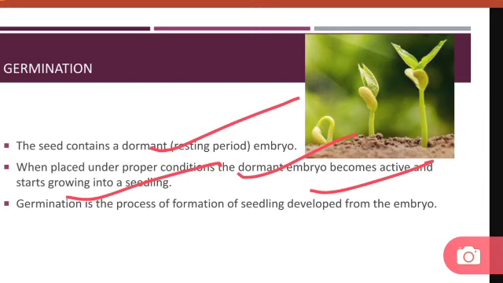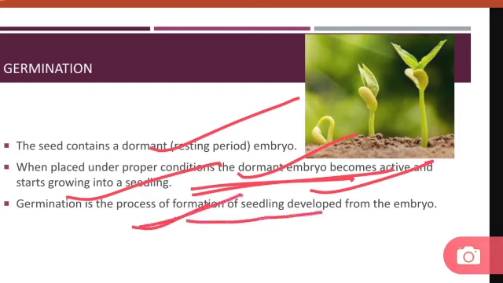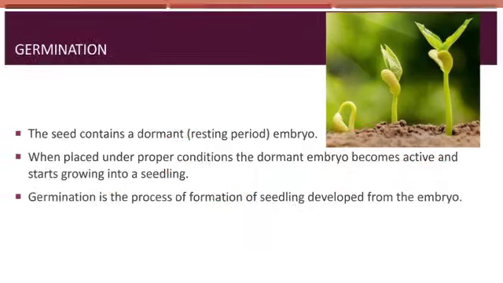So when the seeds are in their dry stage, we think that the seeds are in an inactive phase, but there are certain chemical reactions that take place in the seeds which we don't know about, but once they get a favorable condition, they start growing into a seedling. So germination is a process of seedling developed from the embryo. So this is the definition of germination.